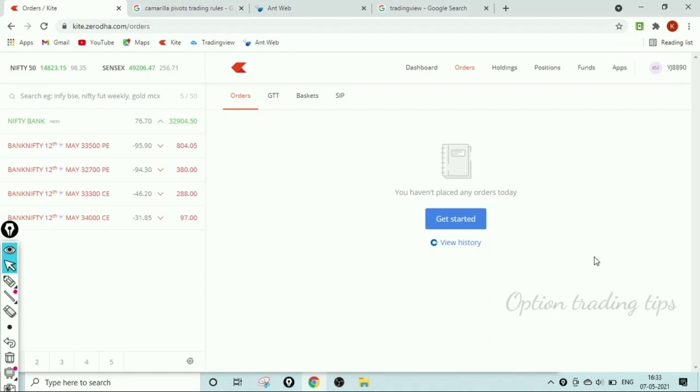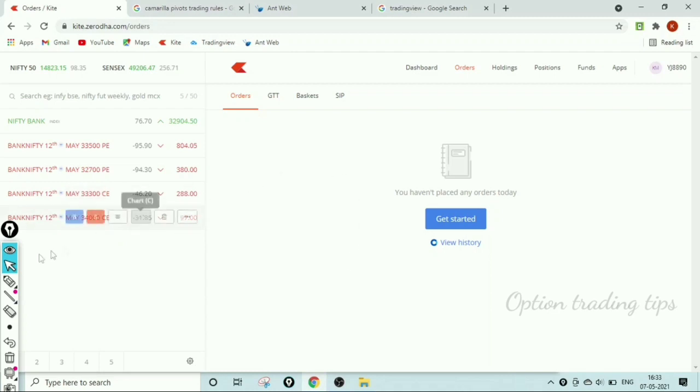Why? The index chart is the main source of all. The options chart results are all derived from the index chart only. So for better result, you will use the index chart compared to the option chart.